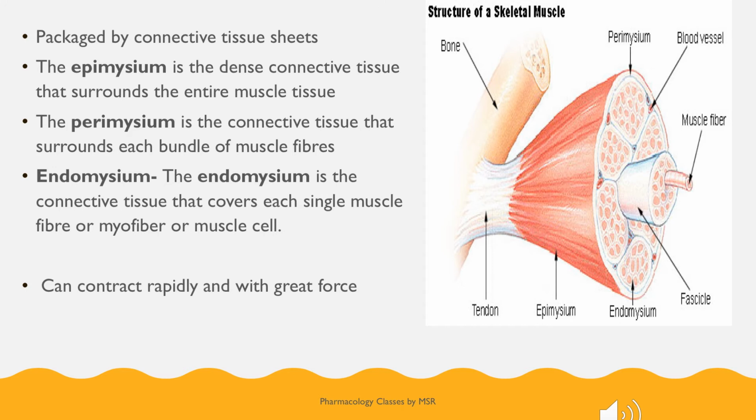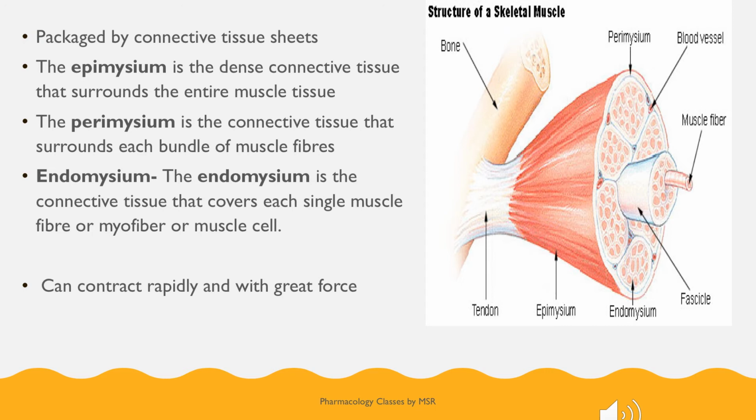Okay, then for example, you have 10 roses. You are grouping 9 roses. Okay, fine. So you are binding 3 roses and making them into bunches, and all those bunches are covered together by a single sheet. Here also, as I told, a single fiber is covered by endomysium. Then we are covering 3 to 4 roses together, like muscle fibers together formed as a bundle with perimysium. Now all those bundles are together covered by a layer called epimysium. The epimysium is a dense connective tissue which is surrounding the entire muscle tissue.